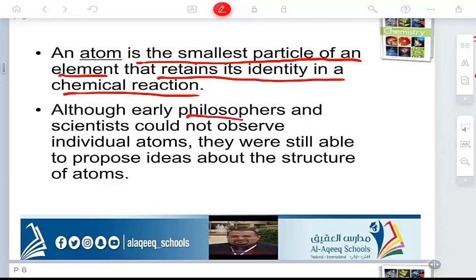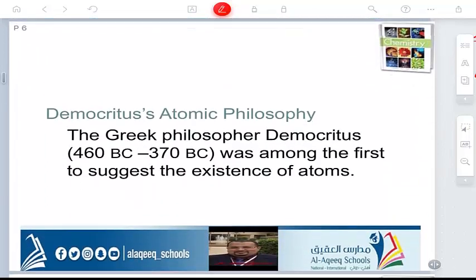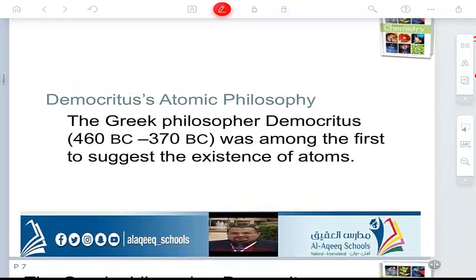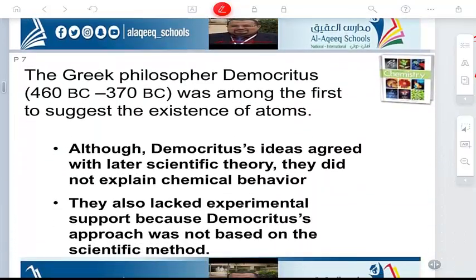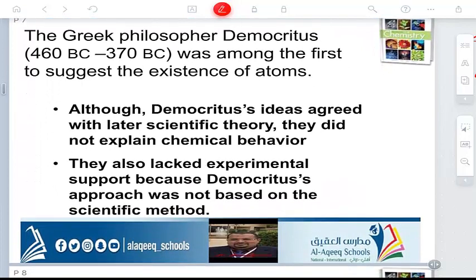As I said, philosophers put their ideas based on observation, but scientists observed these things and also made experiments to make sure whether it's true or not, and put their ideas according to this. Democritus, one of the famous philosophers, suggested the existence of the atom, and he said that the atom cannot be divided, it is indestructible and indivisible.